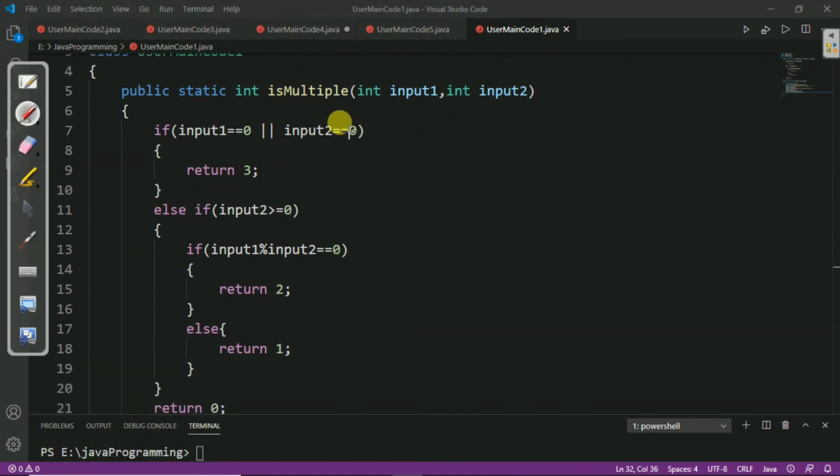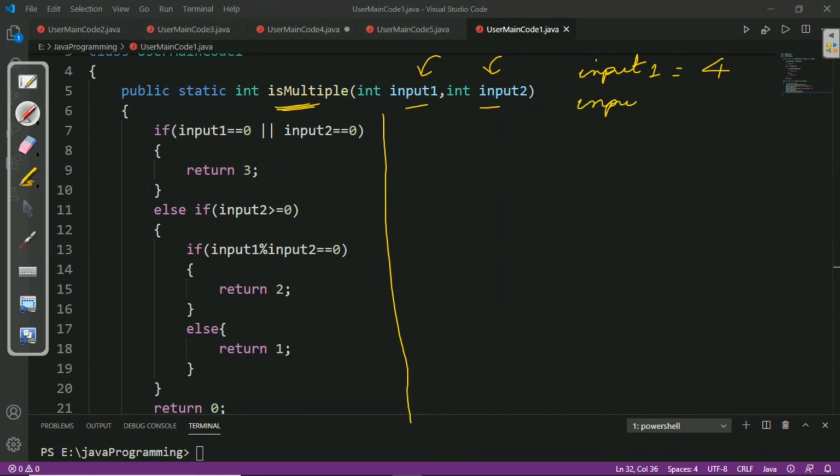Now, we will see how it works. At first, we have defined the function named isMultiple, and we have passed two variable arguments as input. So, let us take input 1 and input 2. Let us take input 1 equal to a small input, let us say 4, and input 2 equal to 2, and we know that 4 is an exact multiple of 2.